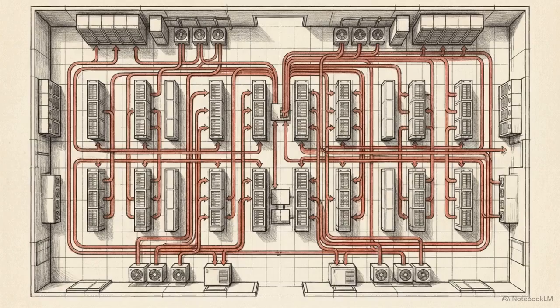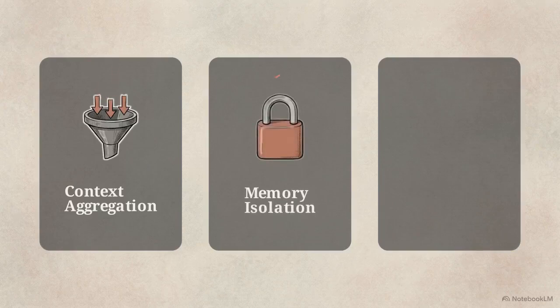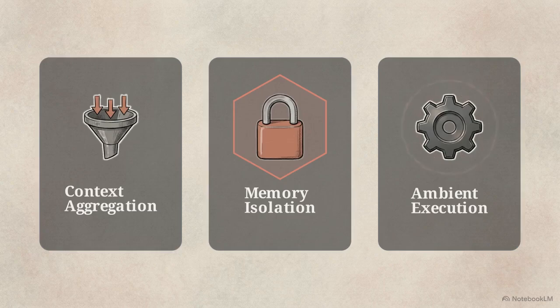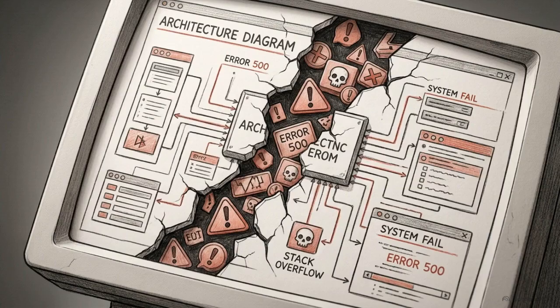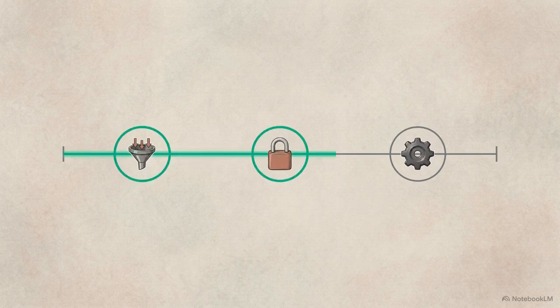Deploying an autonomous agent to a production environment requires a completely different technical foundation than a standard chatbot. To make this system function, the architecture has to solve three specific hurdles: continuous context aggregation, strict memory isolation, and ambient background execution. Bypassing any one of these requirements results in an AI that is either uselessly forgetful or insecure. Each of these components is designed to solve a specific piece of the statelessness problem, allowing the model to function across a wider timeline.